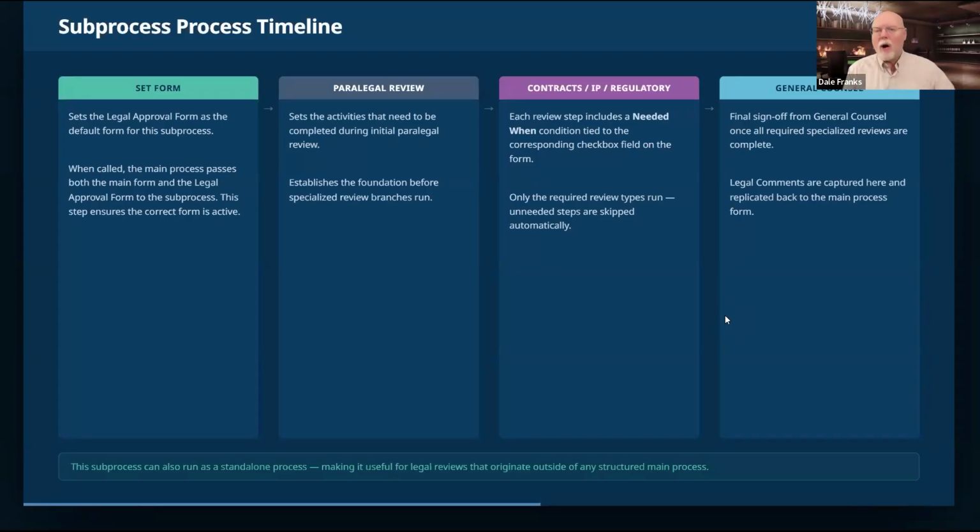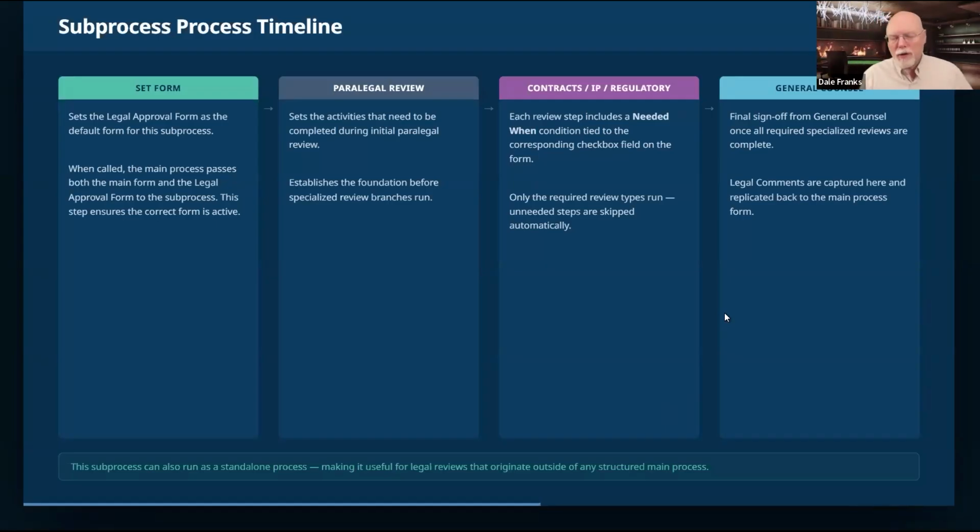Then we're going to go through our reviews, and I just have some notional reviews here. So we're going to have a paralegal look at it. We're going to go through our contracts, IP, and regulatory. So I'm going to build a couple of those, and then we're going to have our general counsel do the final sign off, and then that will end our process. So we're going to build our sub process first.